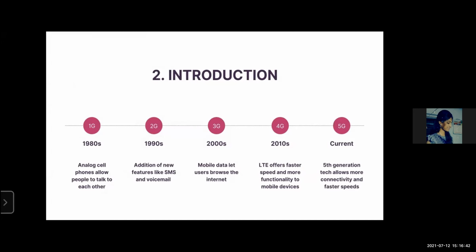Second generation, that is 2G, was started in 1990s. This mobile network is the next stage in the development of wireless technology to overcome the limitations of 1G by looking on transmission of voice and data with digital signals. Third generation, that is 3G, was started in 2000s. 3G arrived because of low speed and incompatibility of technologies used on previous generations.